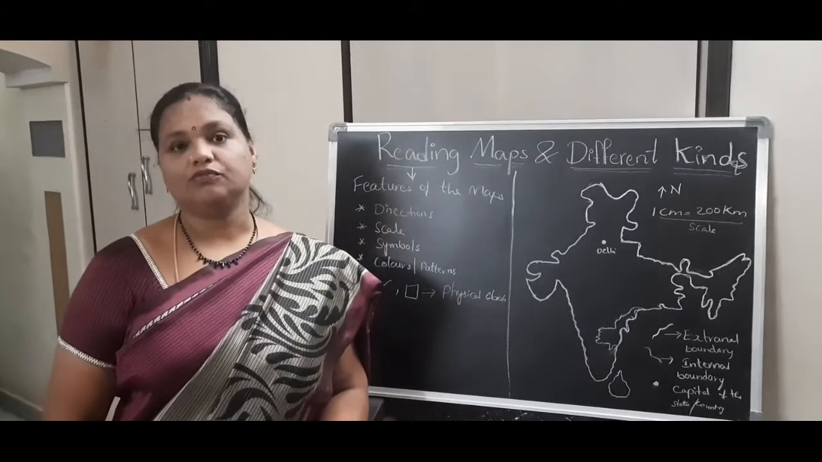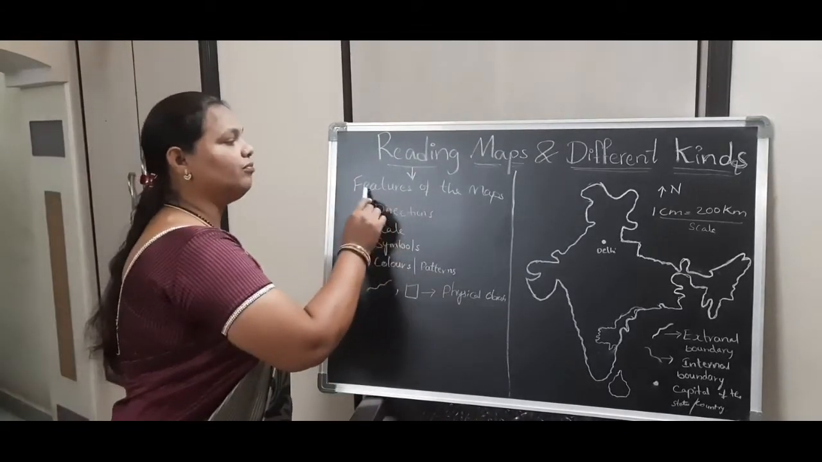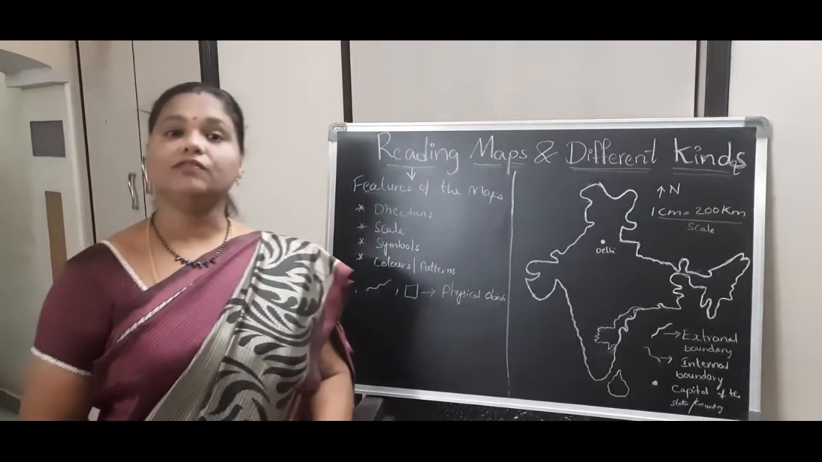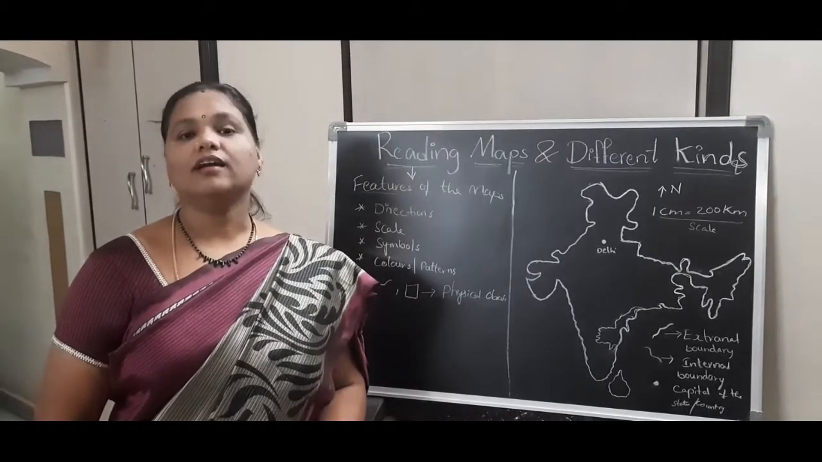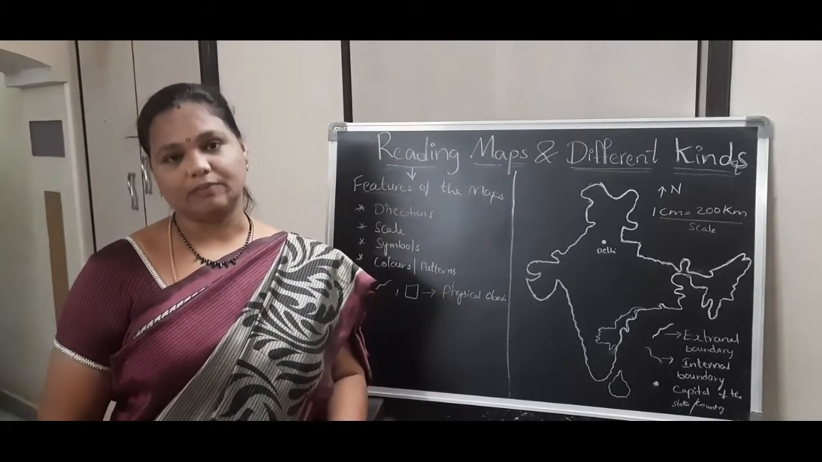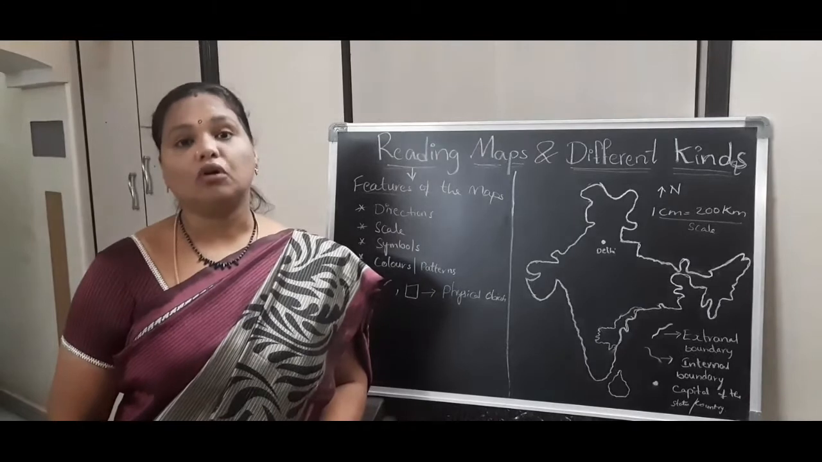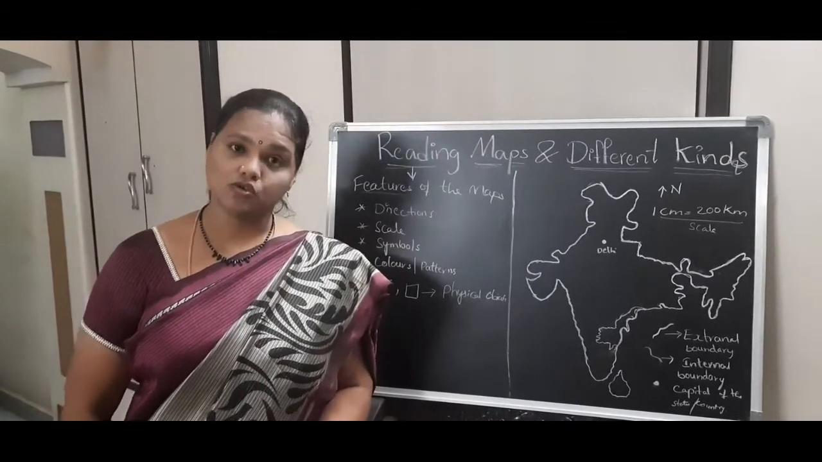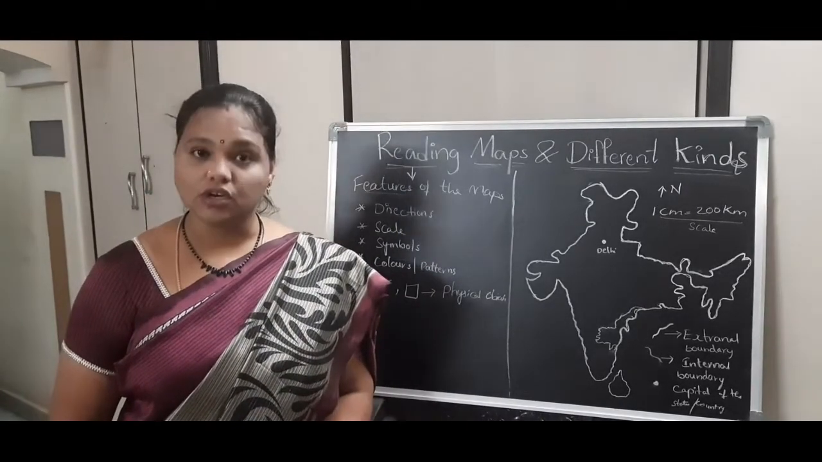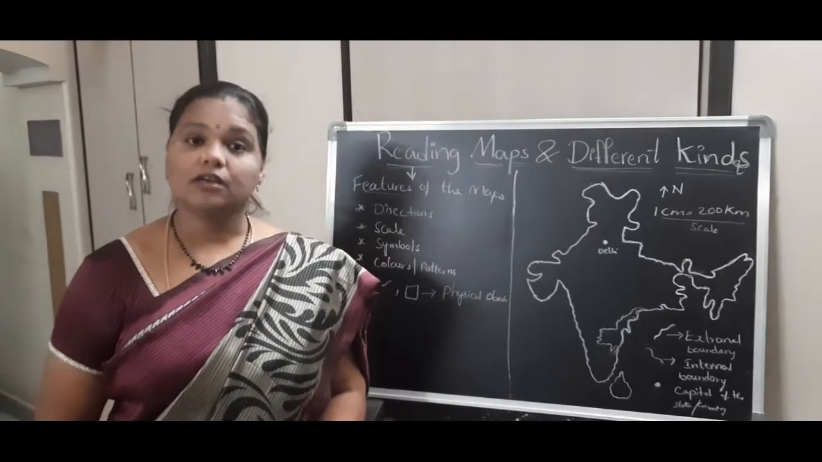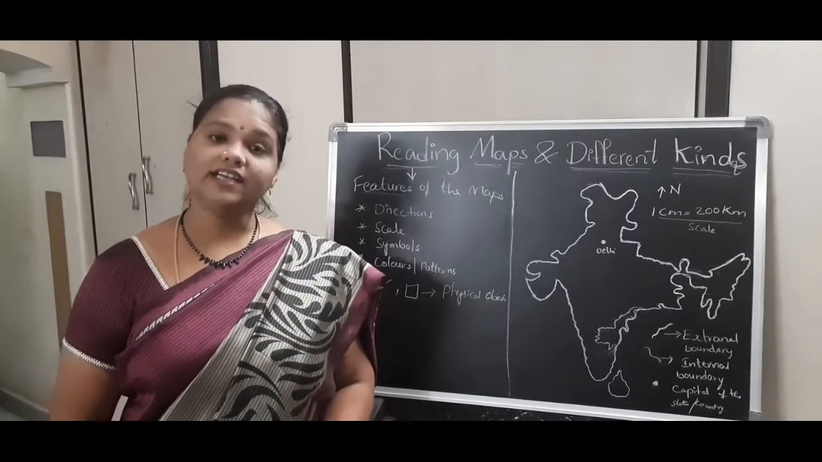To read maps, we have to know the features of a map, because the features of a map give more details about that area. For example, physical maps show the heights of mountains and where the valleys are present, and some maps show where the forest region is present, and some maps show different climatic conditions, also showing the temperature and rainfall of particular areas. Maps give more and more information regarding that area.